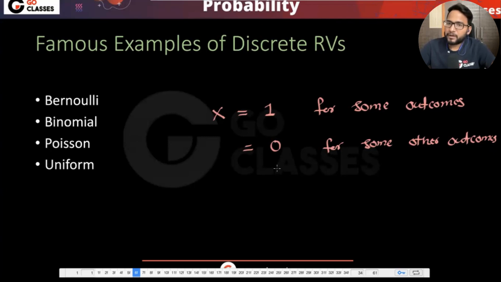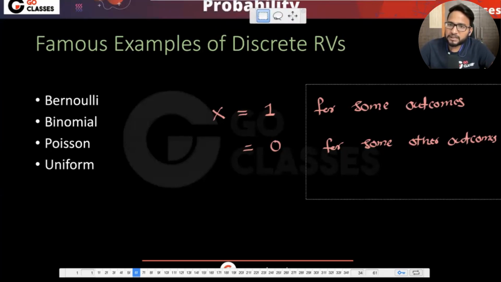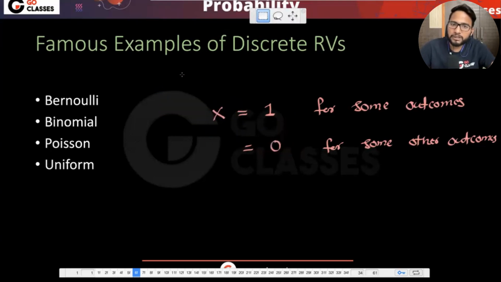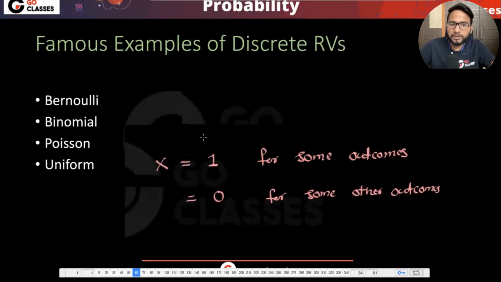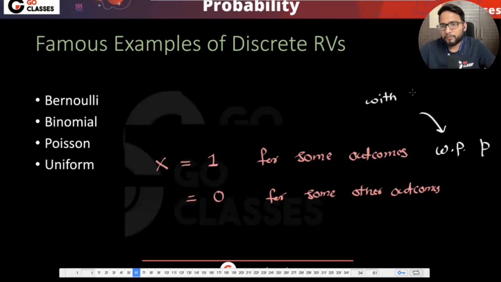Now let's assume that with some probability p it is taking 1, and with some other probability, which is 1 minus p, it is taking 0. Generally we write this with the short form, with probability p. Have I used this short form before? I don't think so. This is very popular. There is nothing special in it, but it is a very popular short form: W.P. means with probability. In many textbooks, you might see this short form.